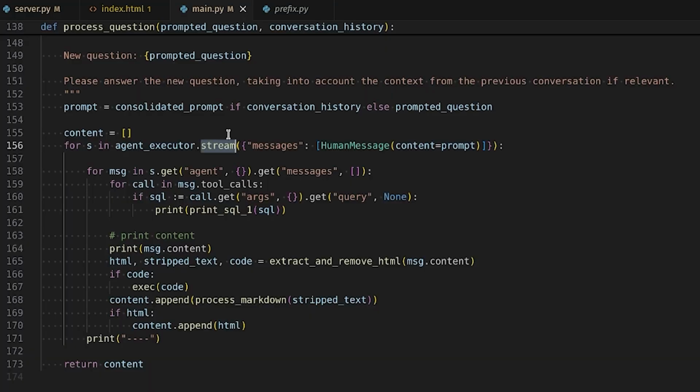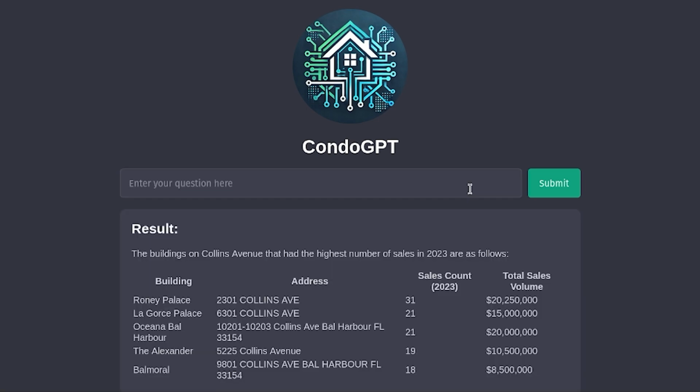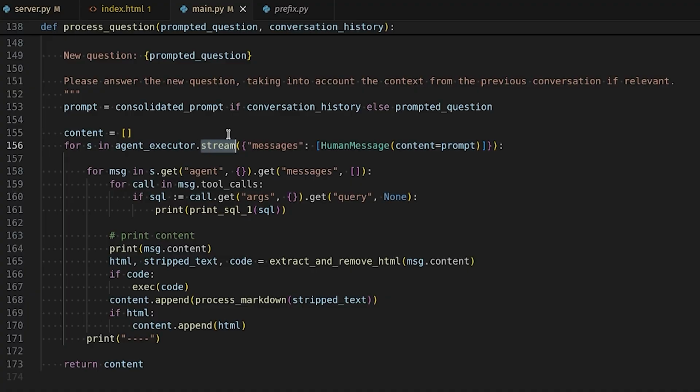Now here we're streaming it, but this is not reflected in the template because in the HTML, it's only produced when the whole thing is ready. So that's an issue I'm going to list on GitHub for you to potentially fix. Here I'm just printing out the SQL in the terminal to make it easier for debugging purposes. But basically we're going to get a message returned from the agent.